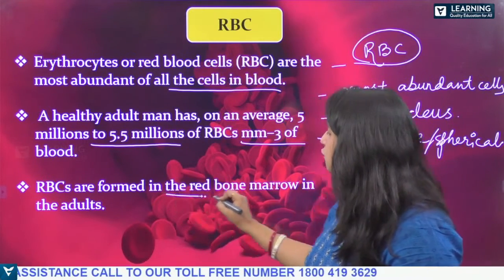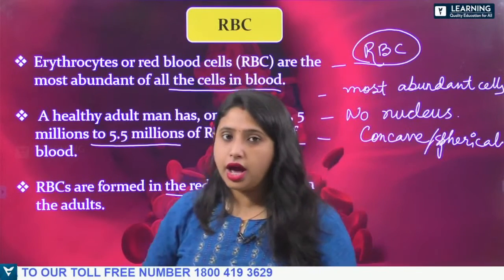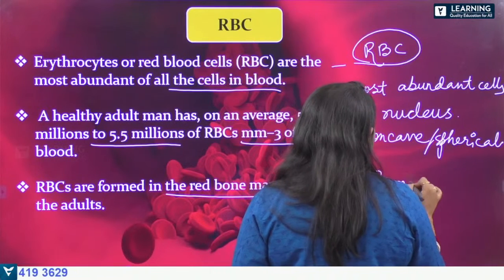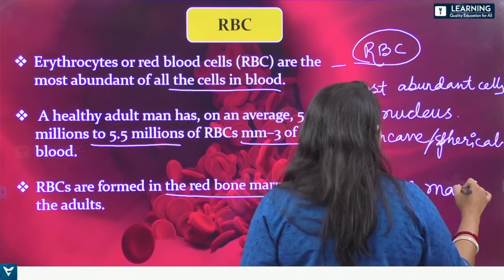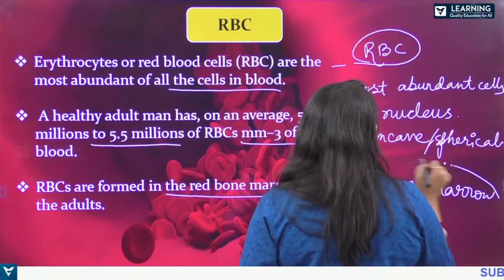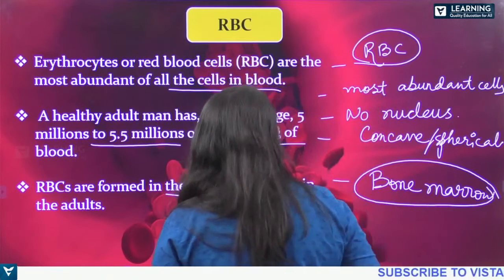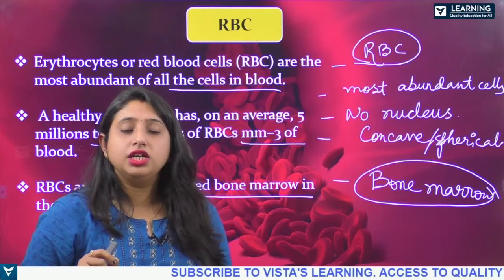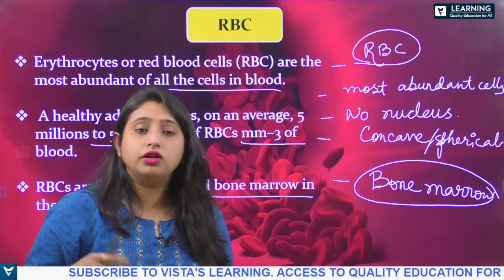RBCs are formed in the bone marrow of the adult, okay? Now what is this bone marrow? The bone marrow is the soft tissue present inside the bones, such as the bones of our thighs or legs, okay?